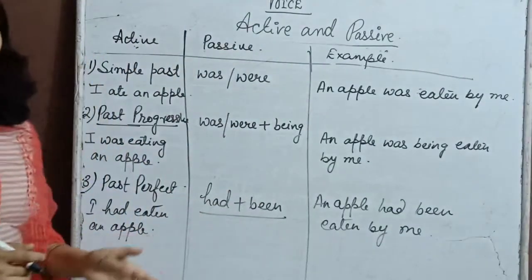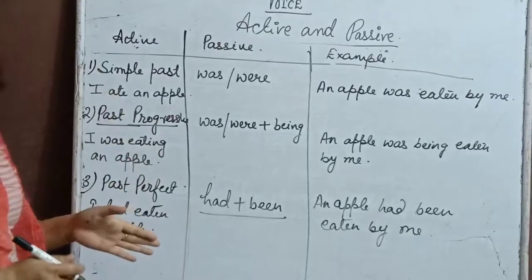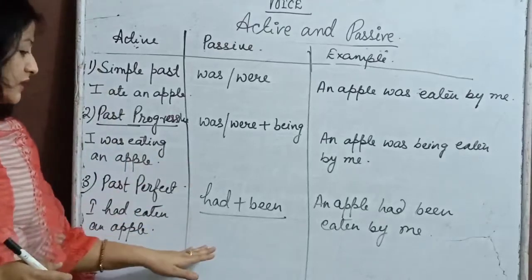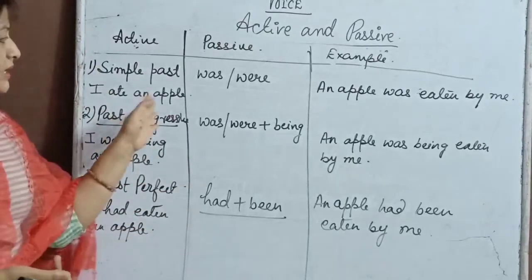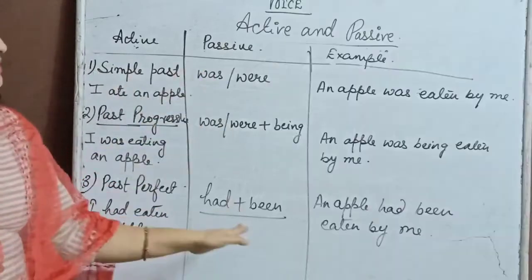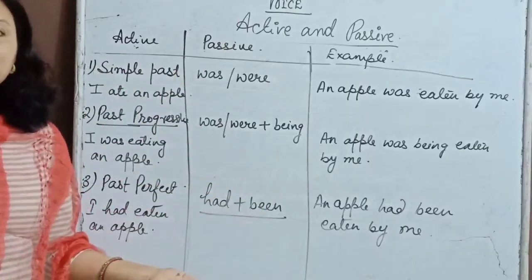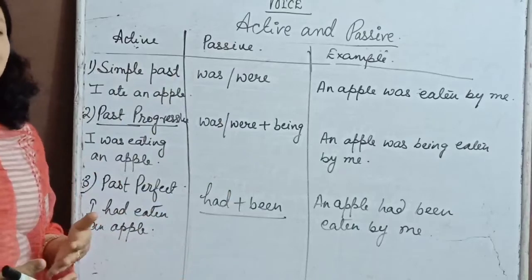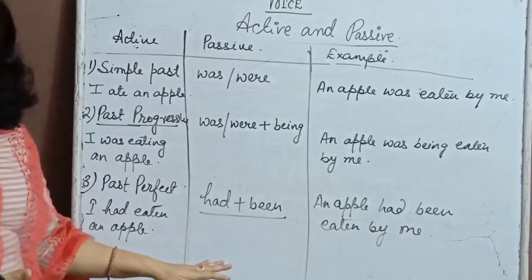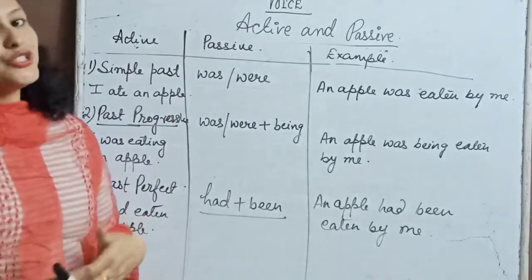So these are three tense forms of the past which we have taken. You can see the active formation, the passive formation, the words which we use with the passive by changing it into passive. So here is your table. I hope it must be clear to all of you.